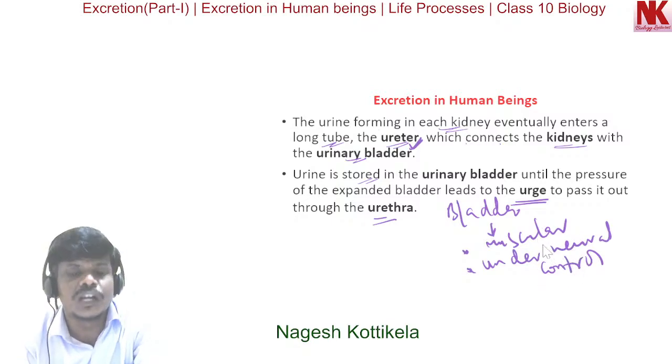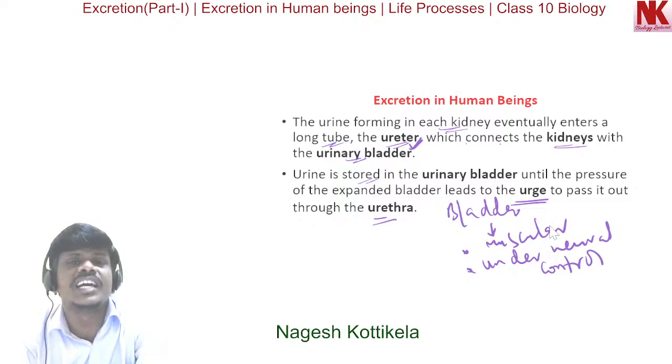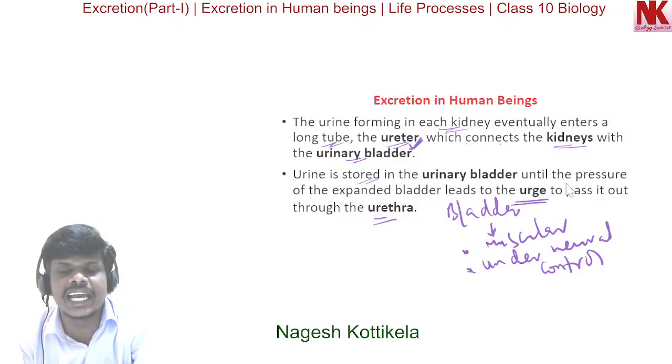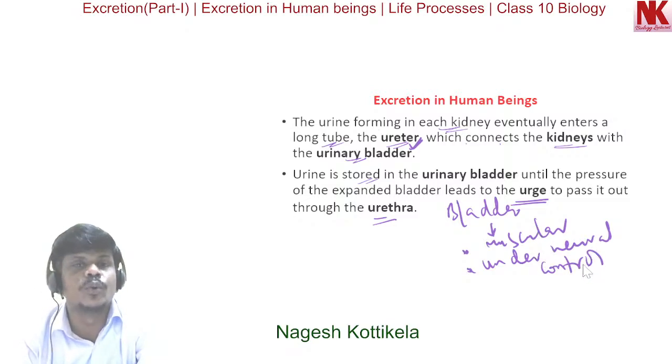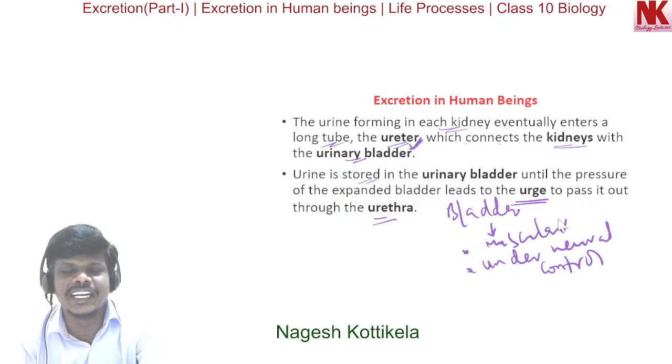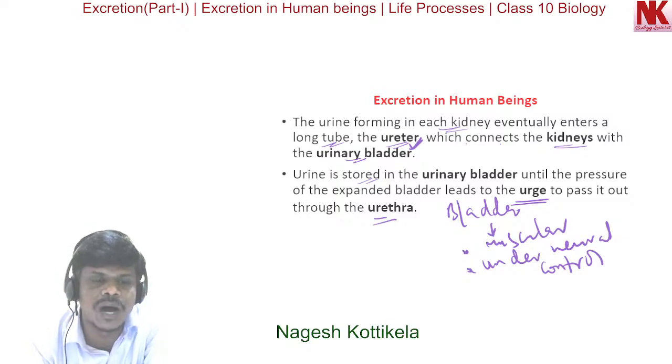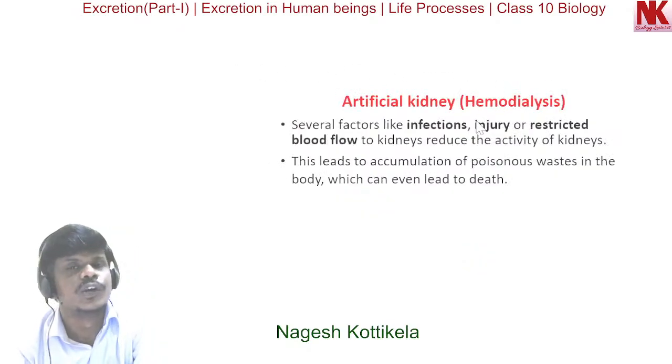As a result, we can usually control the urge to urinate. I repeat this once again: the urinary bladder is muscular and under neural control, so we can usually control the urge to urinate. So this is about excretion in human beings.